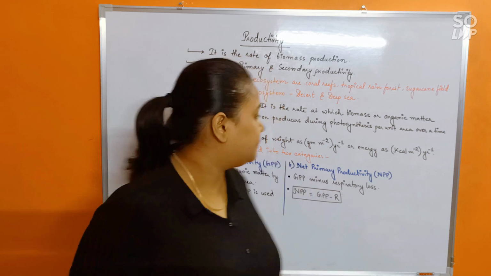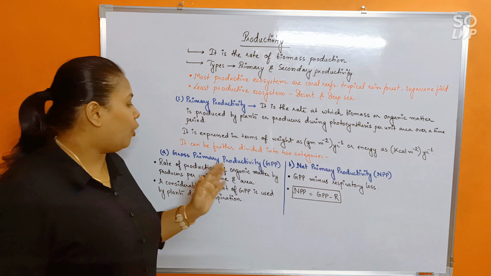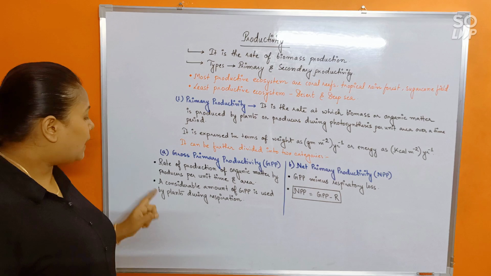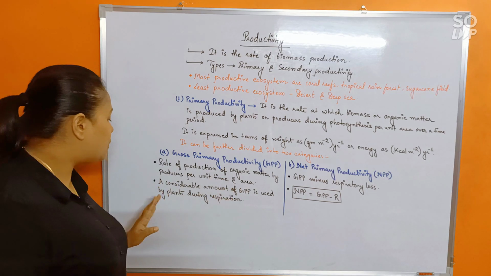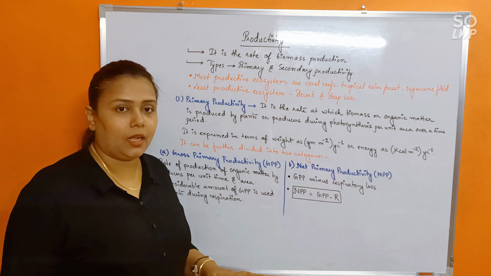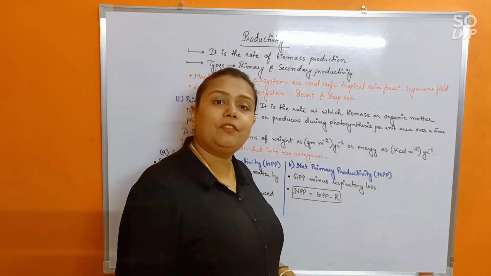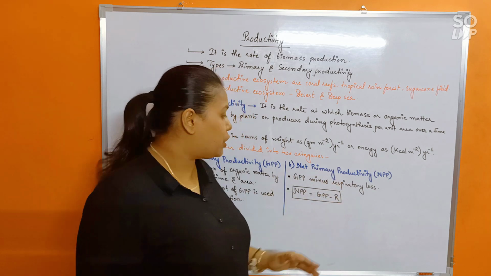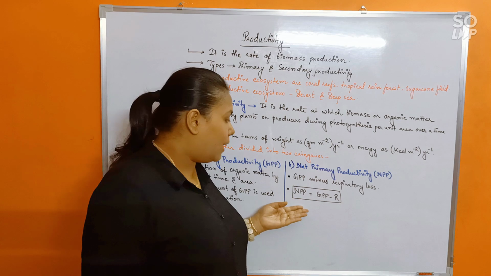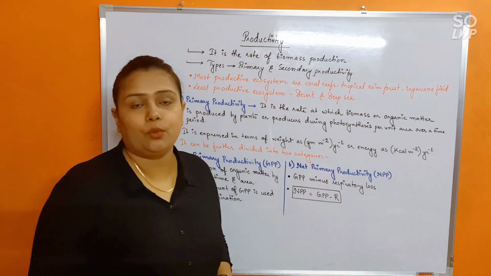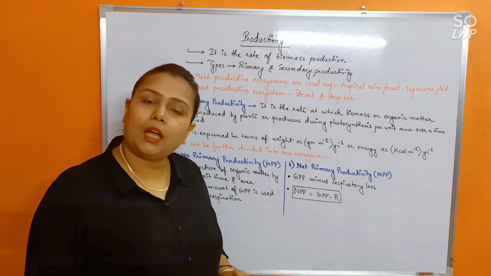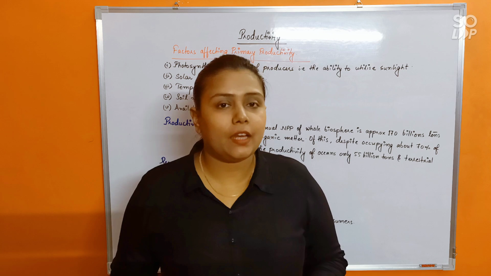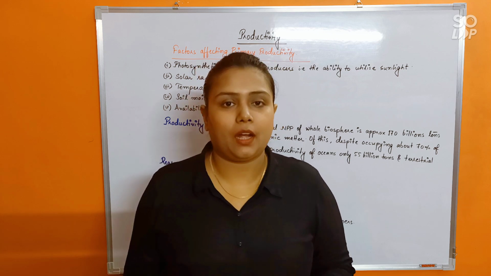Understood? So see, rate of production of organic matter by the producers per unit time and area is called GPP, and a considerable amount of GPP is used by the plants during respiration. So in that case, net primary productivity would be what? It would be GPP minus respiratory loss, which can be formulated as this: NPP = GPP - R, where R is respiratory loss. Understood? Fine. Next, let us discuss the factors that would be affecting the primary productivity.